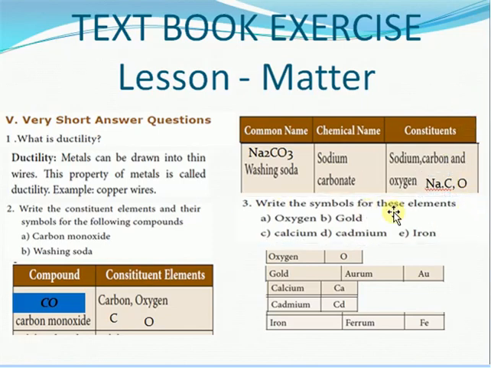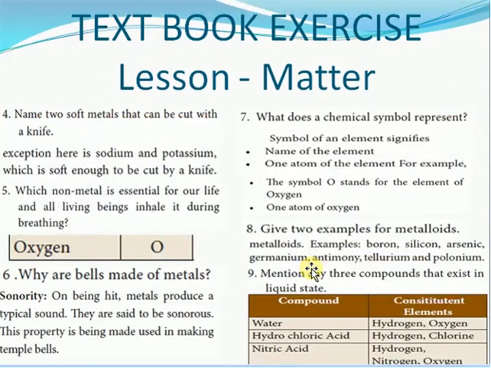Now next, write the symbol for the following elements. Oxygen is O. Gold, the symbol is derived from the Latin name aurum, so Au. Calcium is Ca, cadmium is Cd. Iron, again derived from the Latin name ferrum, so it is Fe. These are the symbols of these elements.